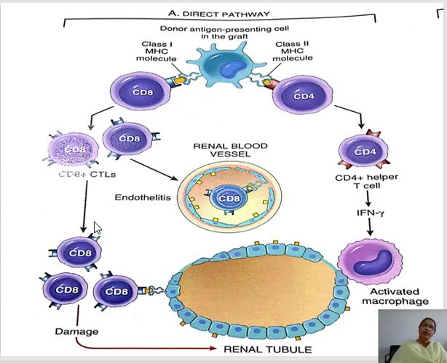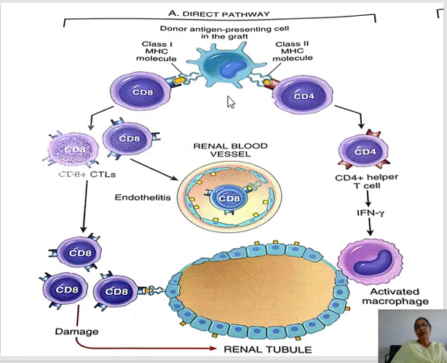On the other hand, these CD8 T cells also go to the different antigens of the kidney graft, one is the vessel, the other is the tubules. In the tubules it binds with the epithelial antigen and will cause damage of the renal tubule by causing inflammation. This is the pathway of CD8 activation. It will cause endotheliitis, it will cause tubulitis.